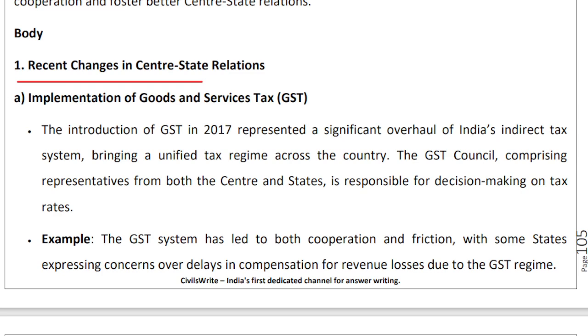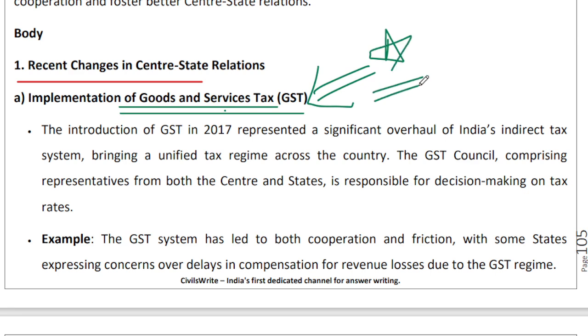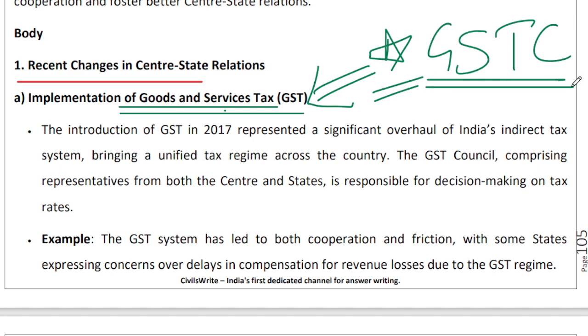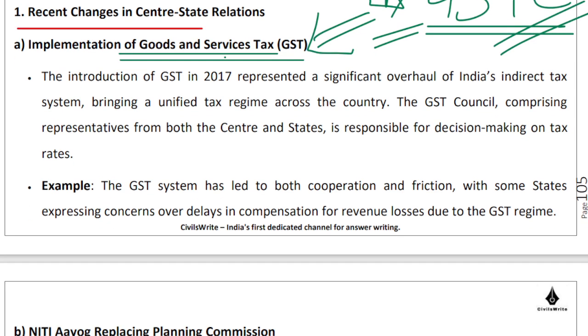So the first biggest change that you would want to highlight is the implementation of the goods and services tax. And I would advise you to maintain an overall positive stance towards the implementation of the GST Act, because we created a reasonably well functioning GST Council, which has representation from both the union as well as the states. And by and large, the decision making is done in a consensual manner. We are not applying the principle of majority vote as much as we can, and that is to the credit of our lawmakers, right?